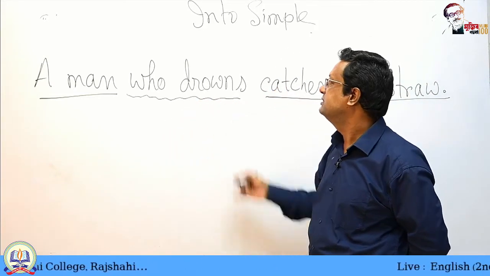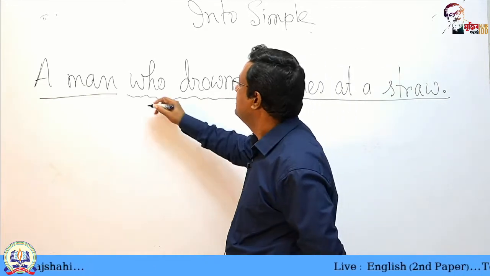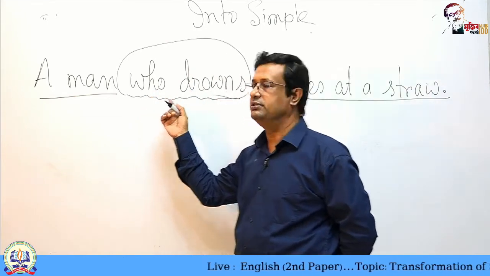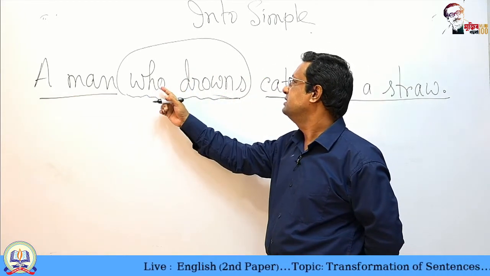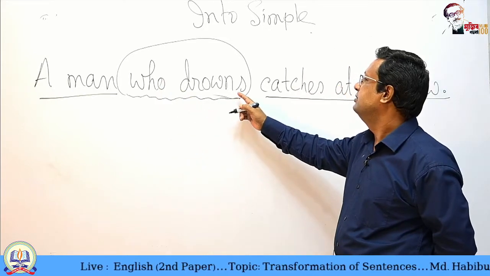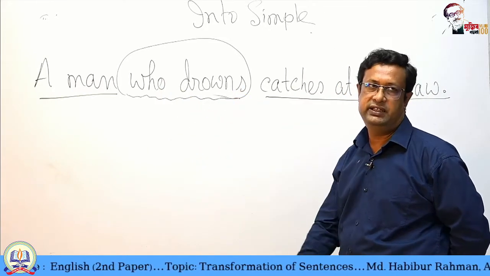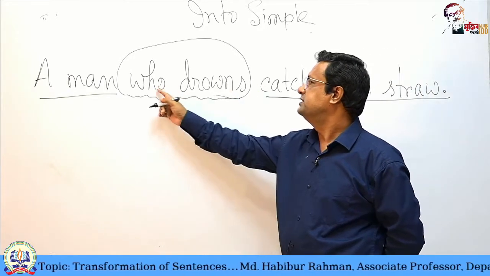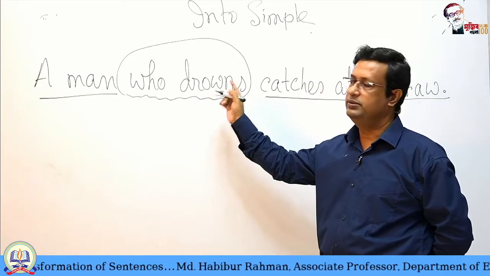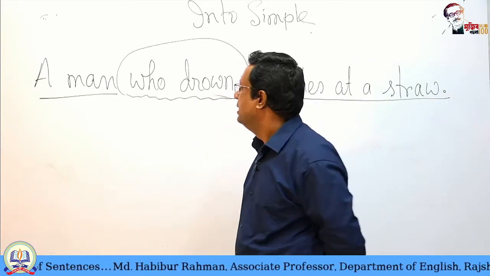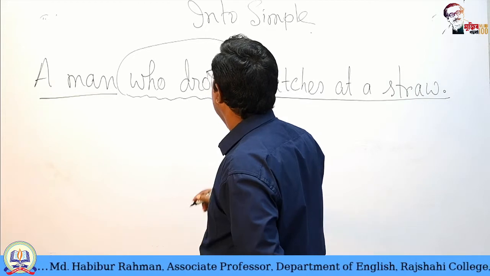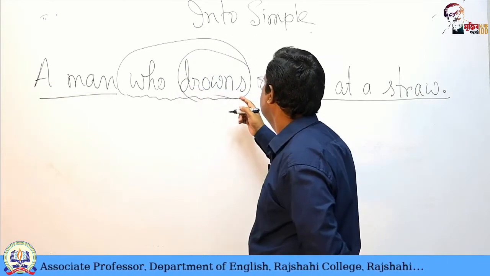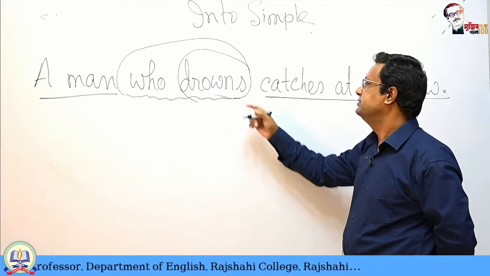In this subordinate adjective clause, who acts as a subject and a conjunction, and drowns is the finite verb. So we will change this part, who drowns. In the finite verb, there is no other thing related to this.